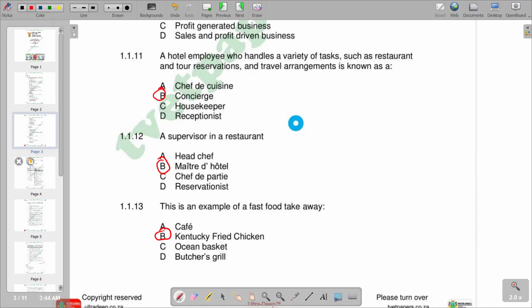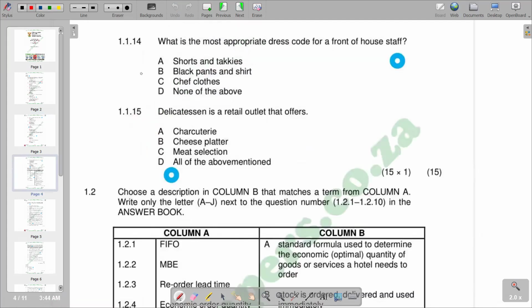So moving on to the next question, which is now number 14. What is the most appropriate dress code for a front of house staff? A front of house staff are those staff that are responsible for taking guests' food orders, and also for answering questions about the menu.